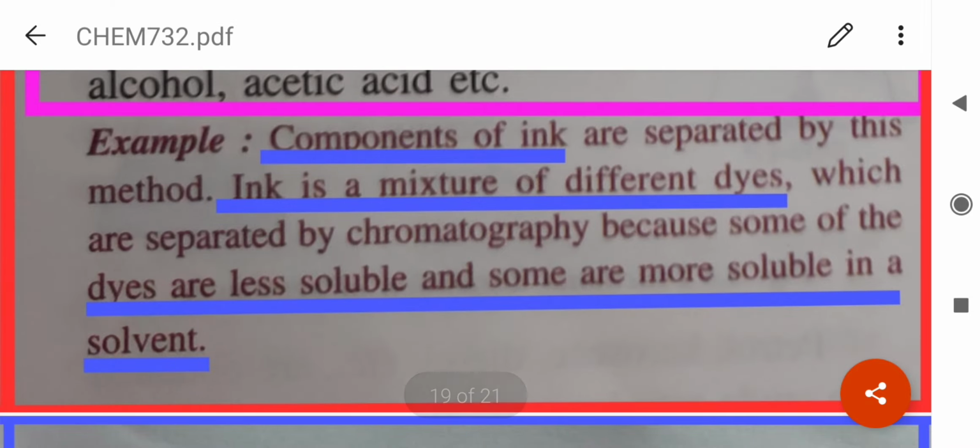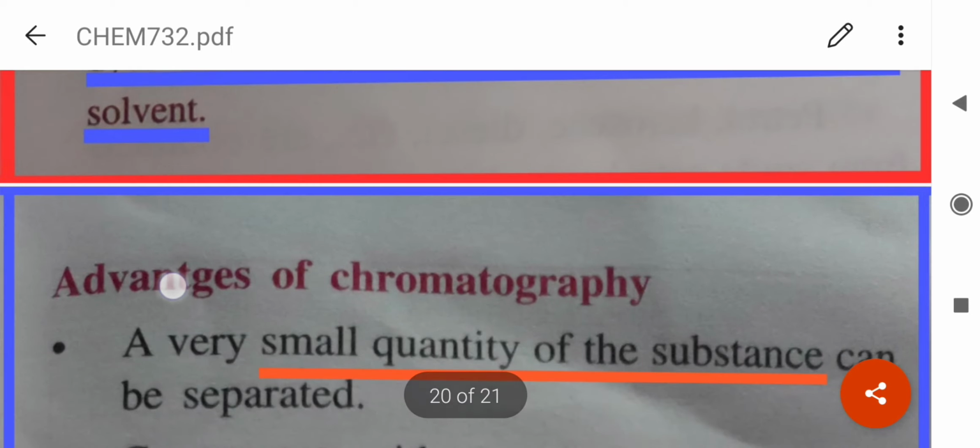The components of ink are separated by this method. Ink is a mixture of different dyes which are separated by chromatography, because some of the dyes are less soluble and some are more soluble in a solvent.